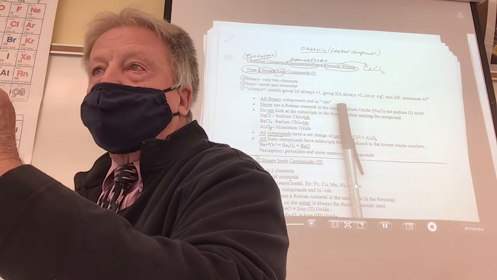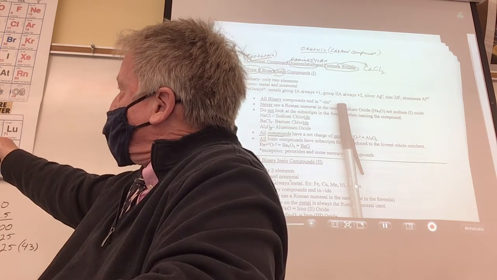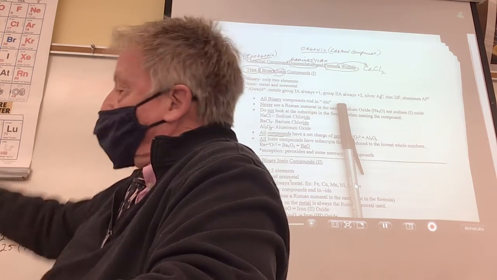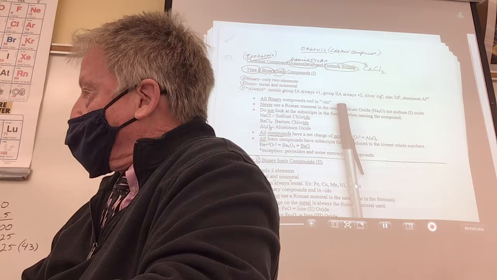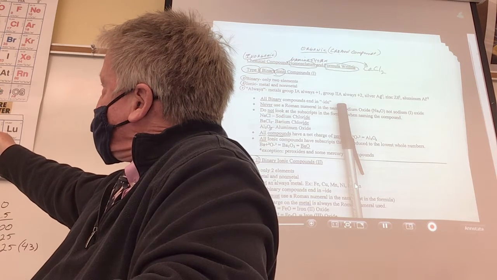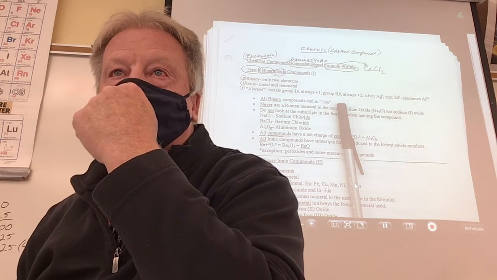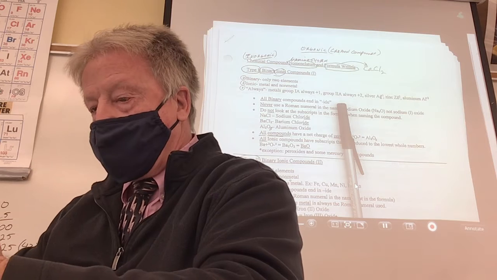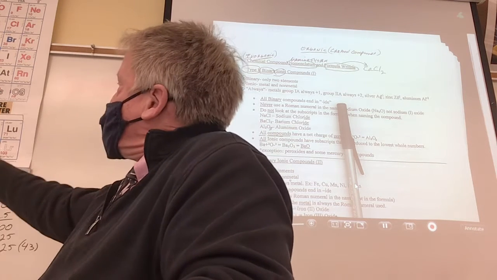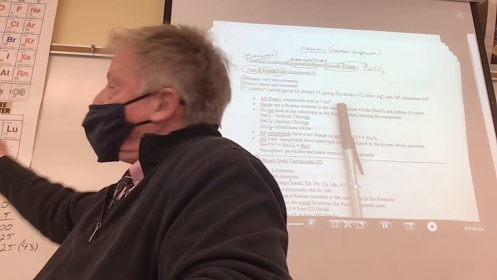And then there are 3 more, a little mini stair step: silver, zinc, and aluminum. Everybody see silver? Ag, Zn, Al. Silver +1, zinc +2, aluminum +3.